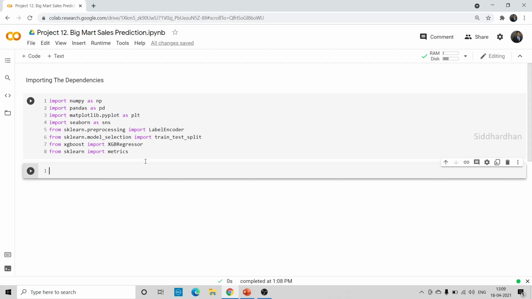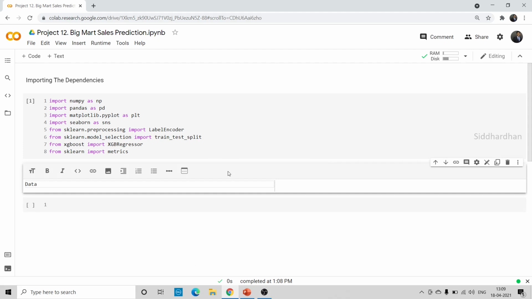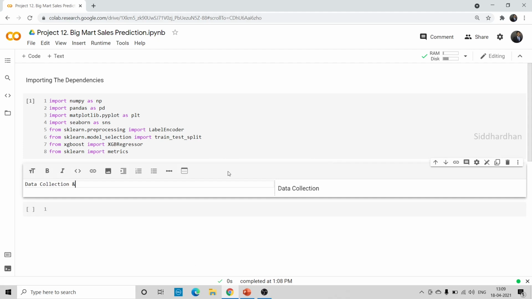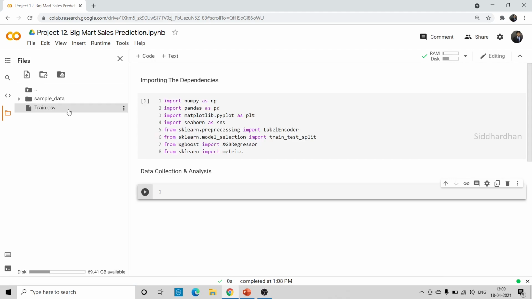Okay, so the next step is data collection and processing. So I'll just make a text here: data collection. Okay, so let's put data collection and analysis. First let's analyze our data before processing it. You can see that I have already uploaded this data set here. I'll give the link for this data set in the description of this video. You can download it from here.